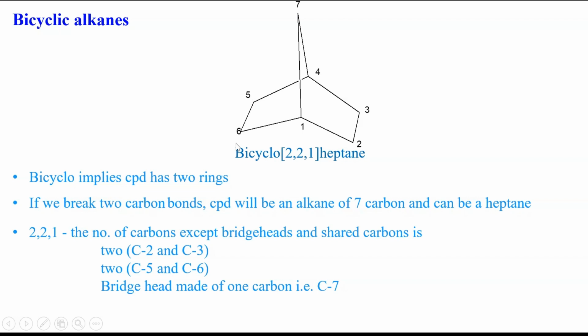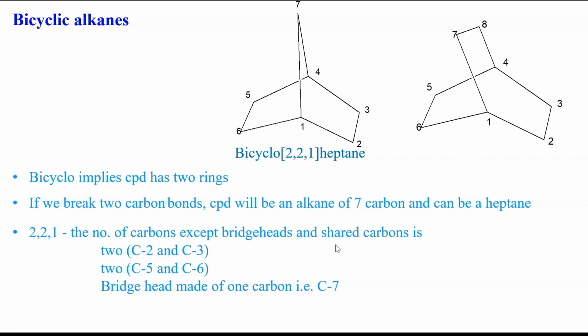The C5 and C6 side of the bicyclic ring system are separated by a bridged carbon having one carbon in it. 2, 2, 1 represents the C2, C3, C5, C6 carbons and the C7 carbon. This is how it is named as bicyclo 2, 2, 1 heptane.